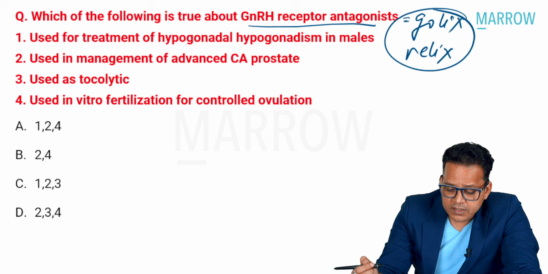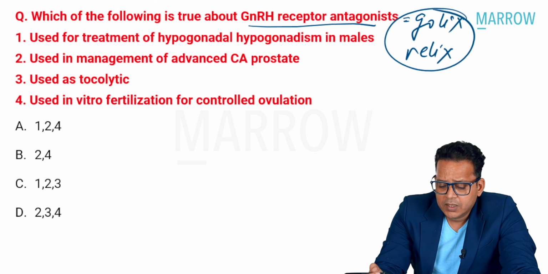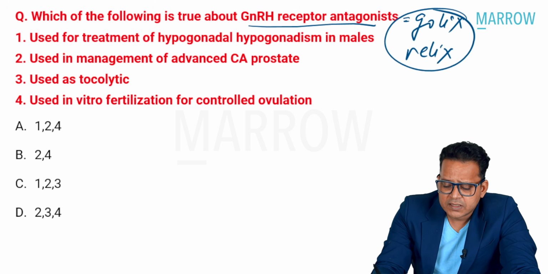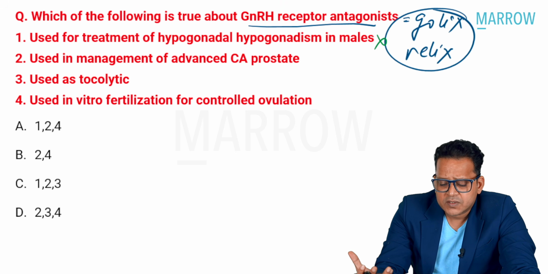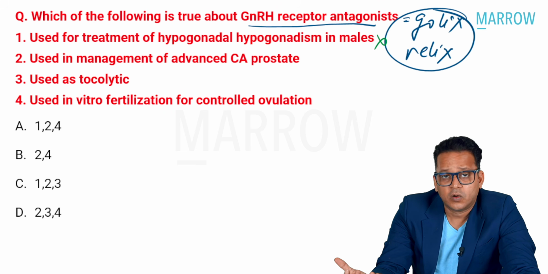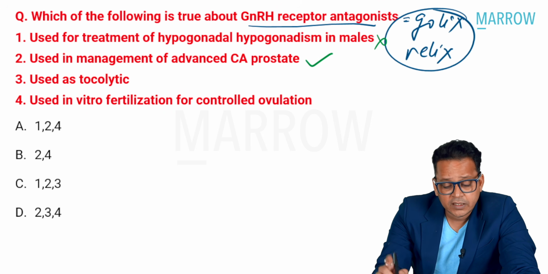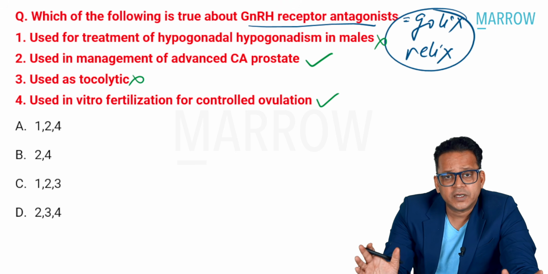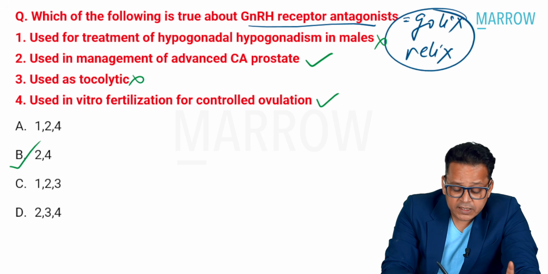All right, let us have a look at these options. It is used for treatment of hypogonadotropic hypogonadism in males. Now see, the hypothalamus or pituitary don't have much role here, and in hypogonadism as it is, I will not be using antagonists, right? It is used for management of advanced CA prostate, that is correct. Tocolytic is a nonsense option. It is used for controlled ovulation, that is also correct. So 2 and 4 are correct. Option B is the right answer.